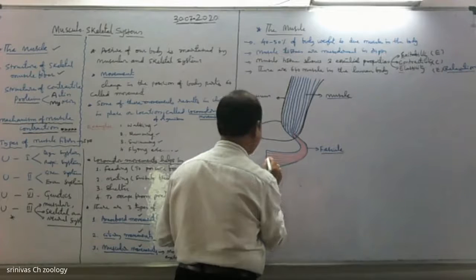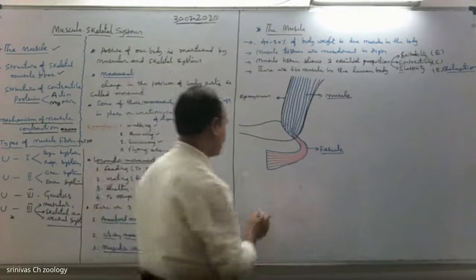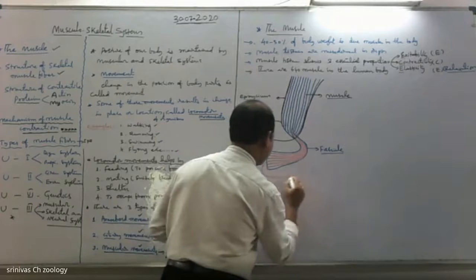These are muscle fibers. Let us take one muscle fiber outside. See, this is one muscle fiber.